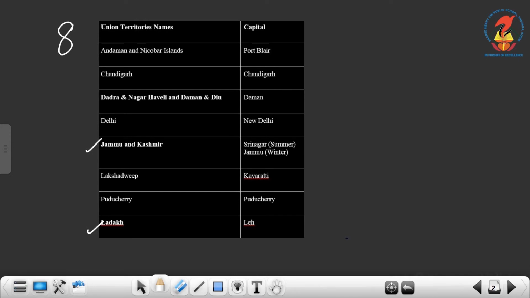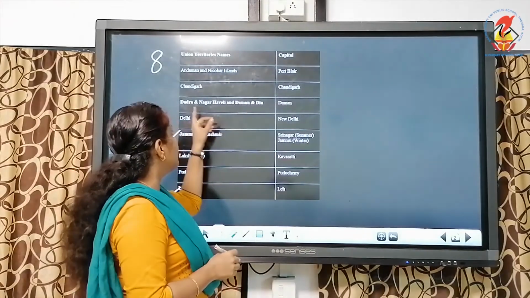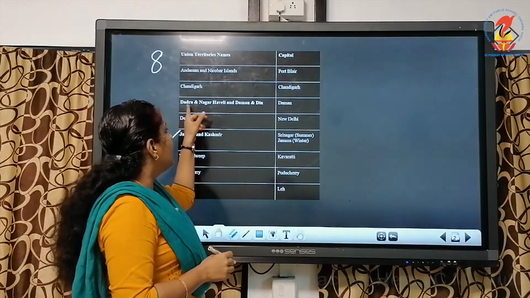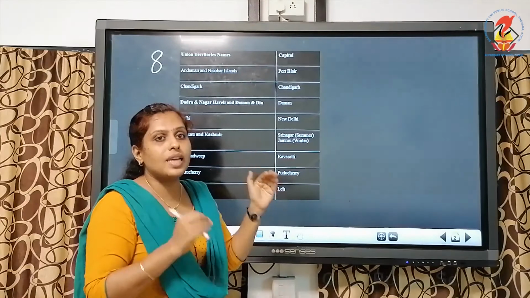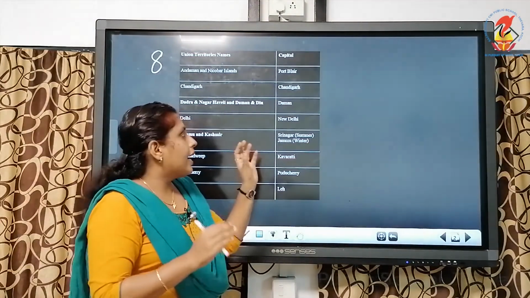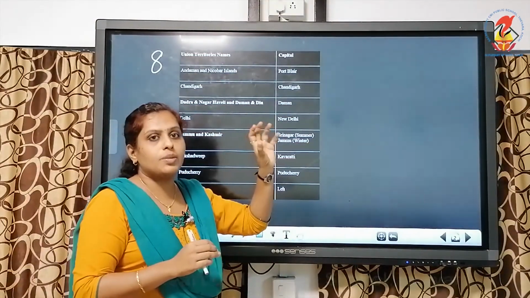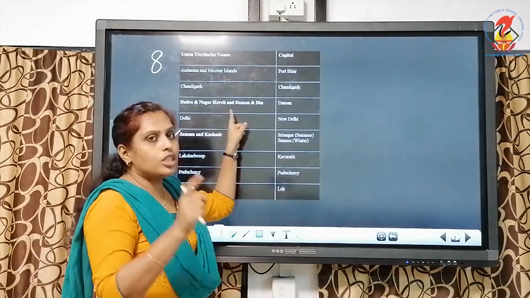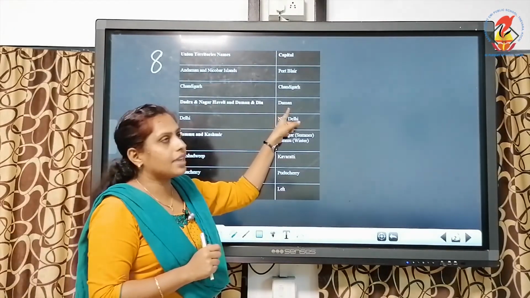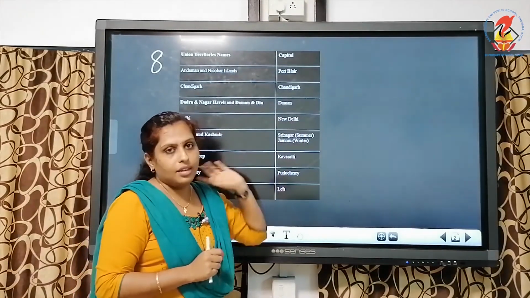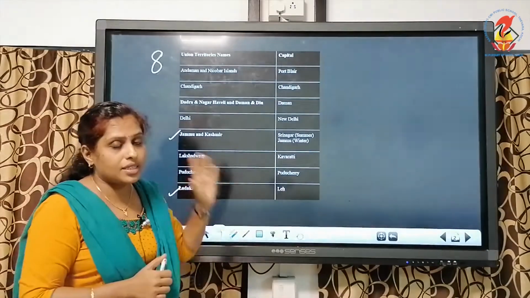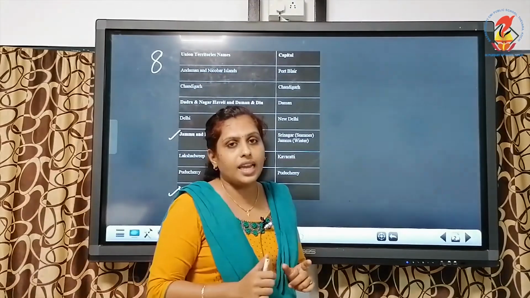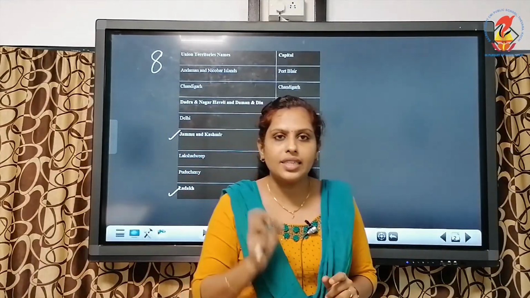Maybe in your textbook you can see one more difference. The union territory Dadra and Nagar Haveli and Daman and Diu has been written separately. But it has been merged together, it has been joined together, and now it's one union territory and it has a common capital, Daman. Is it clear? So we have how many states? We have 28 states and 8 union territories.